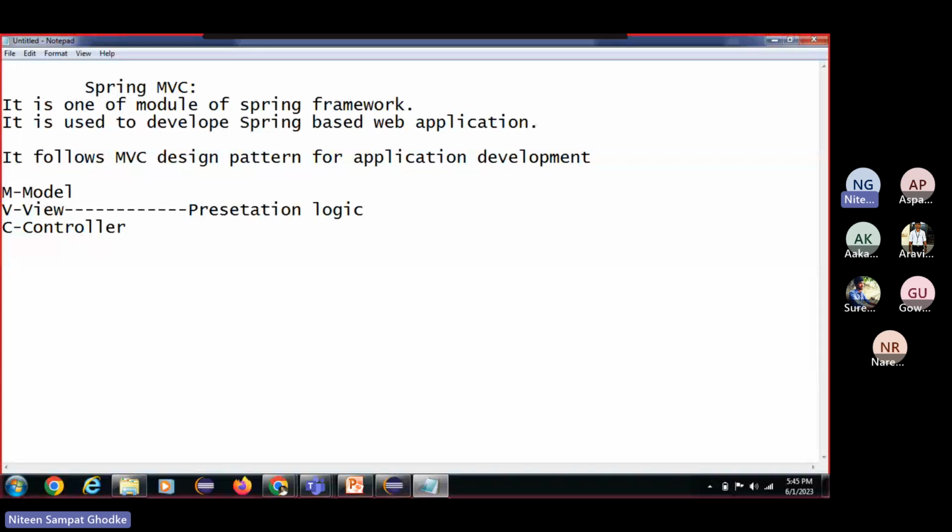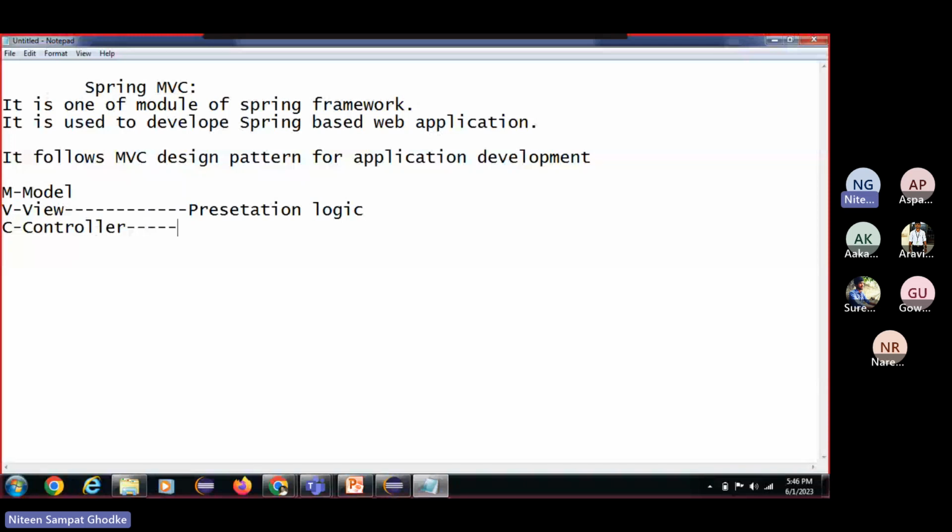So we can have JSP, HTML, CSS, JavaScript, as well as Angular and React, even the themes provided by Spring. It represents the presentation part which will be displayed on the browser. All the presentation logic we can simply separate with the help of the view.